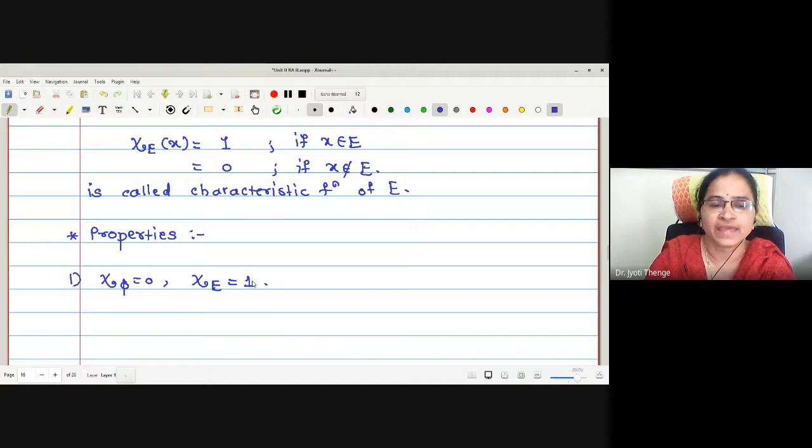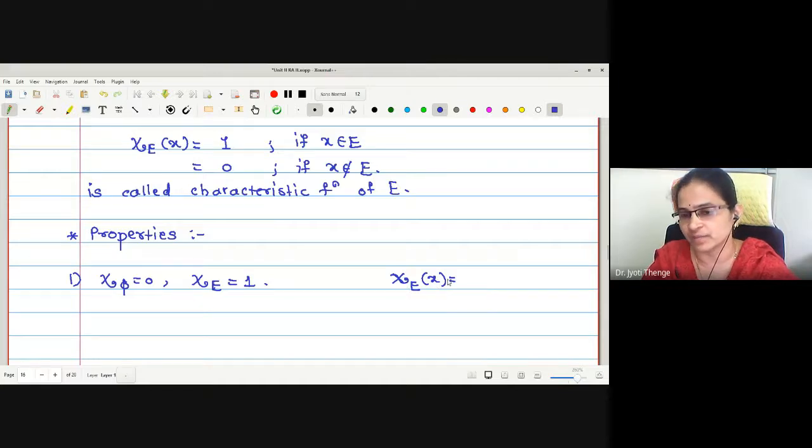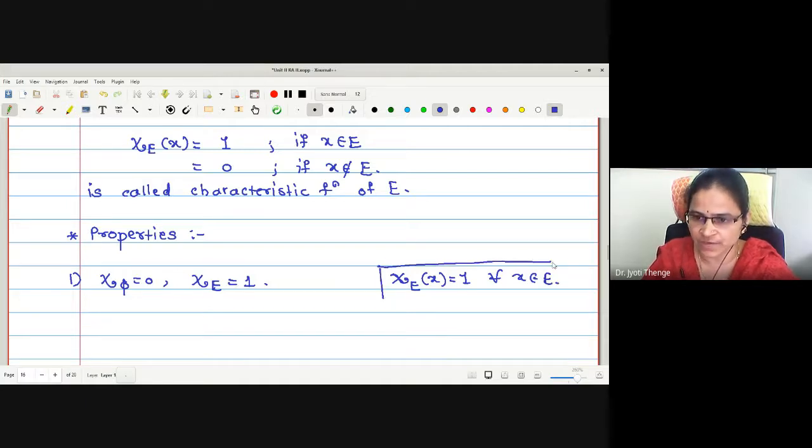Correct now? χ_E means what? χ_E of x is 1 for all x in E. The meaning of χ_E being 1 is that the characteristic function for every element x is 1 for all x in E. Correct now? The meaning of χ_E equal to 1 is this.